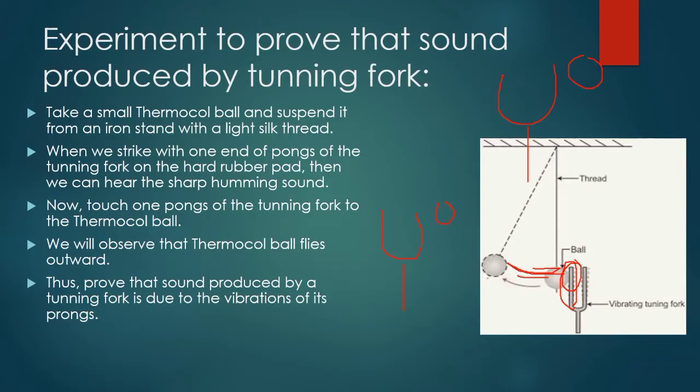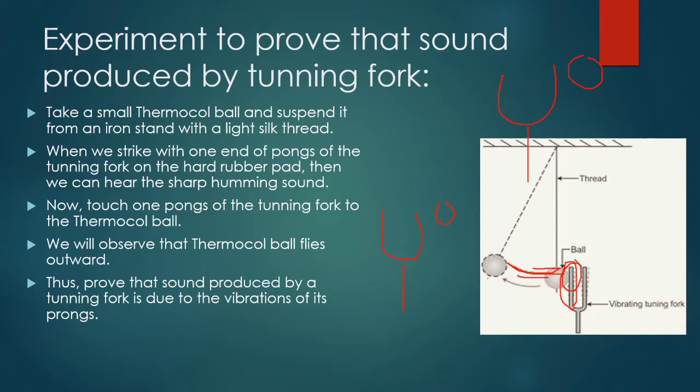Okay, so when it touches the ball, the ball ultimately starts vibrating. When the ball vibrates, we can easily understand that whatever sound is produced by this tuning fork is due to the vibrations, because this vibration will affect another ball which is in touch with it.